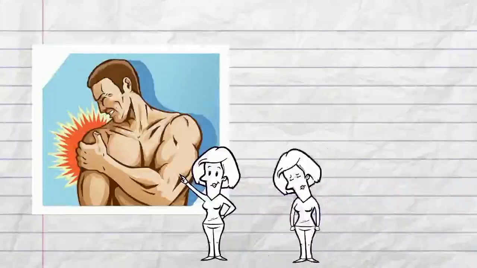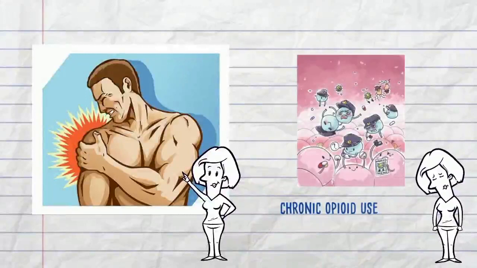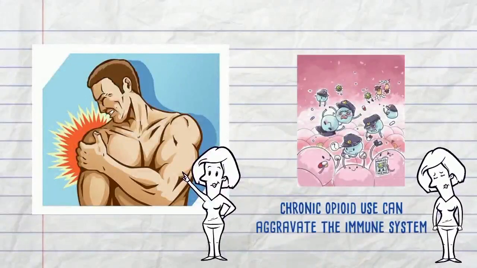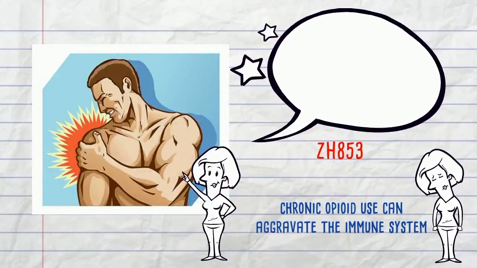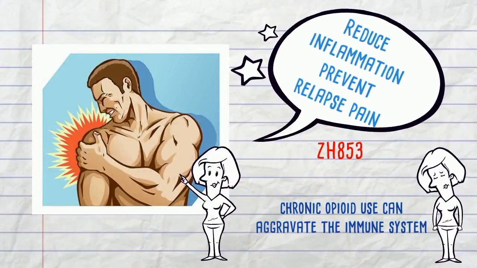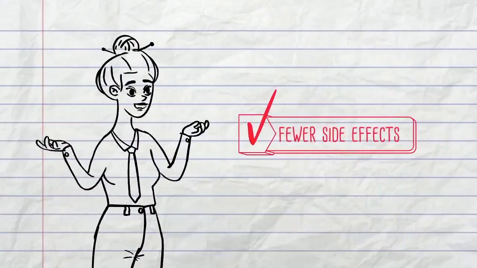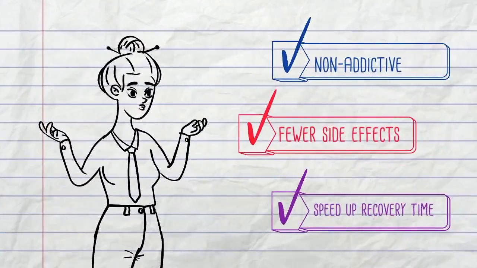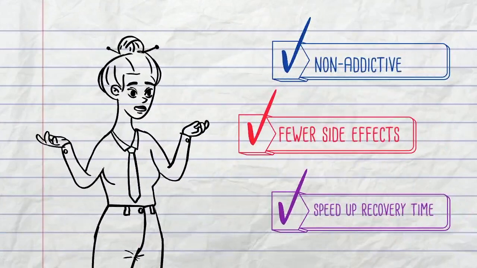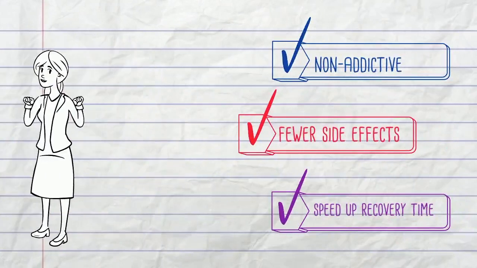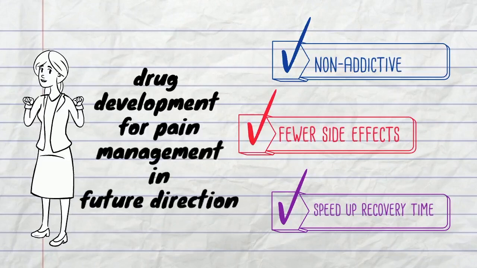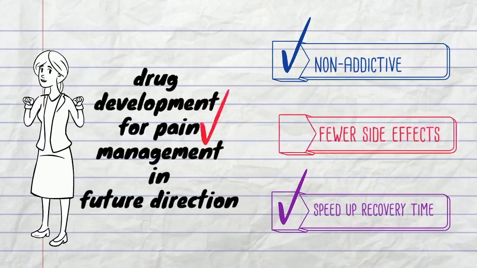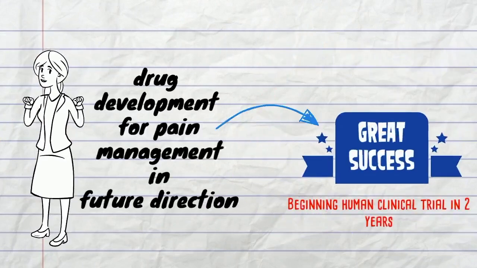The disadvantage is that chronic pain can ultimately worsen due to aggravation of the immune system. However, ZH853 quiets the pain symptoms as morphine and other opioid drugs do, but it also diminishes inflammation, reducing recovery time and preventing relapse of pain later. With a drug that prevents the transition from acute to chronic relapsing pain, this would represent a true breakthrough in drug development for pain management in the future. Researchers hope to begin human clinical trials of the new opioid drug within the next 2 years.